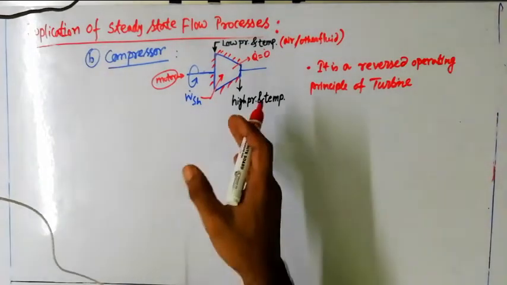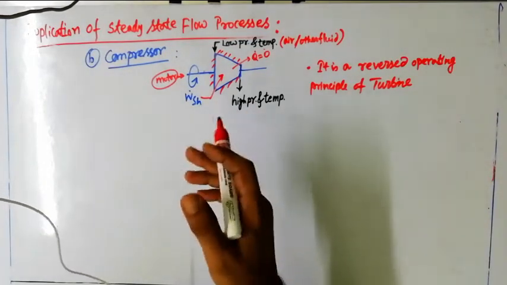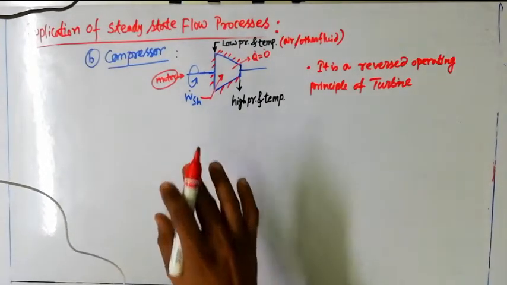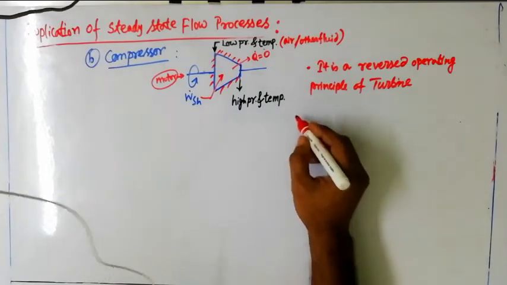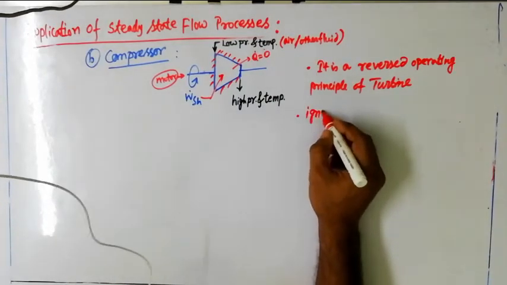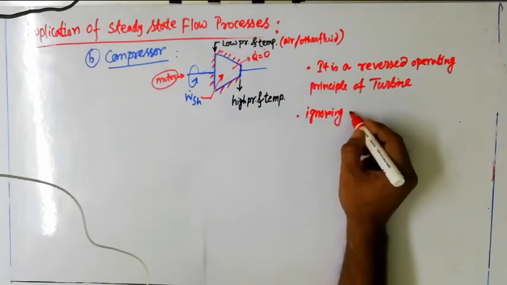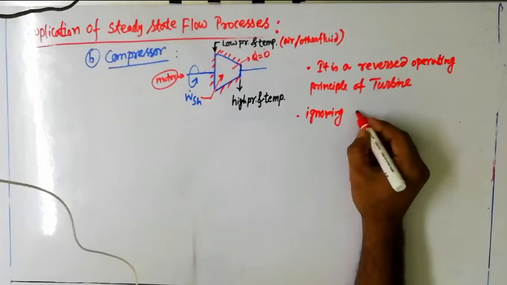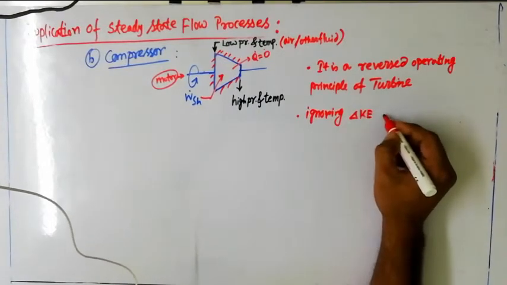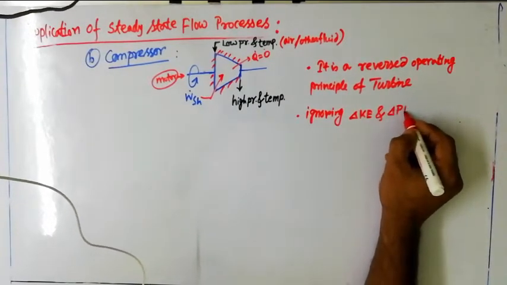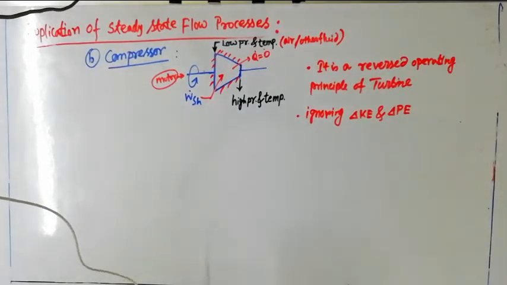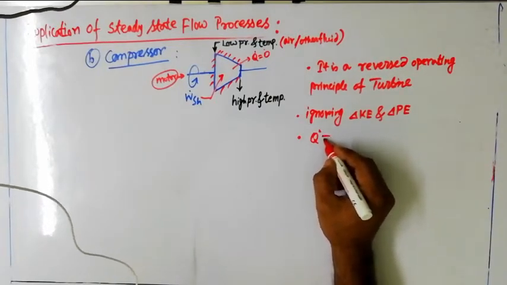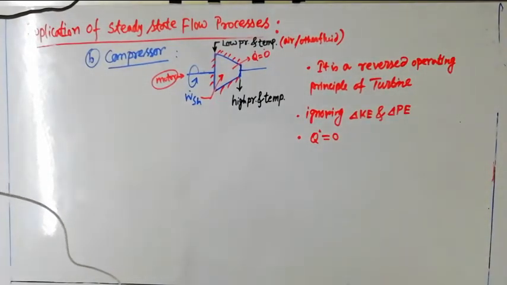Now we are going to see how the steady state steady flow energy equation is modified for a compressor also. Just like the turbine, here also we are ignoring the change in kinetic energy and change in potential energy, that is del KE and del PE. Similarly the heat transfer is 0 because it is an adiabatic process.